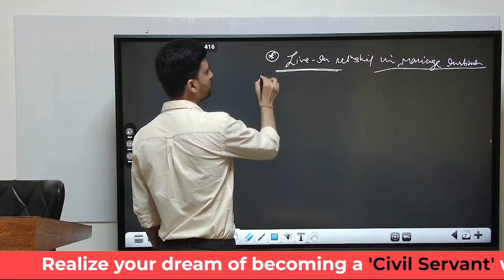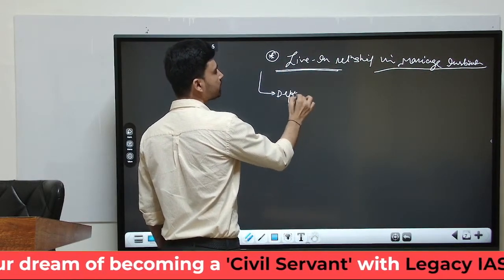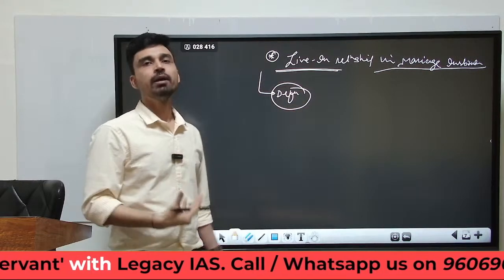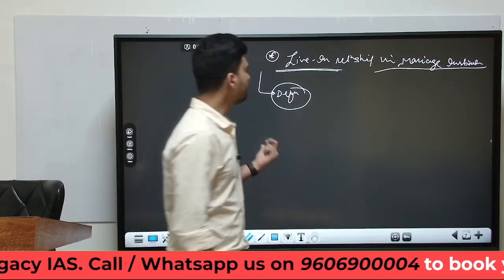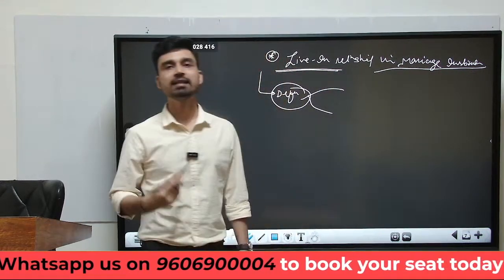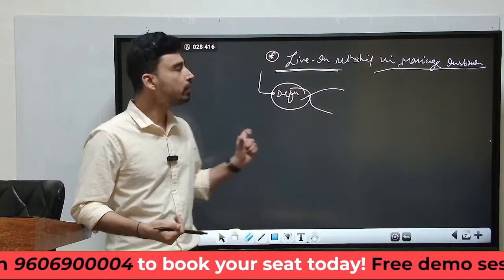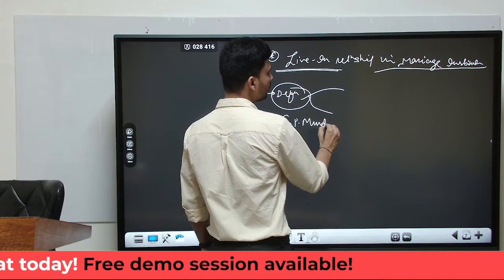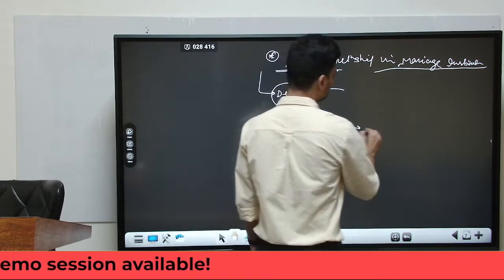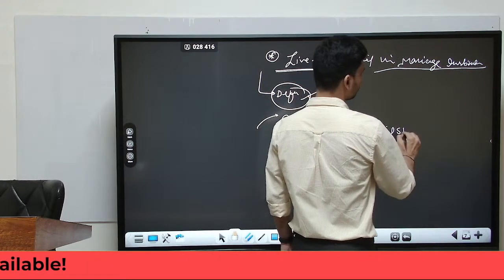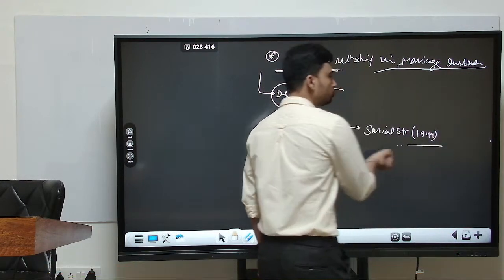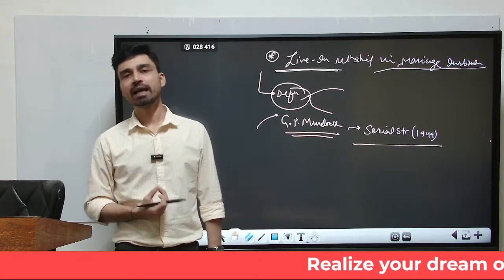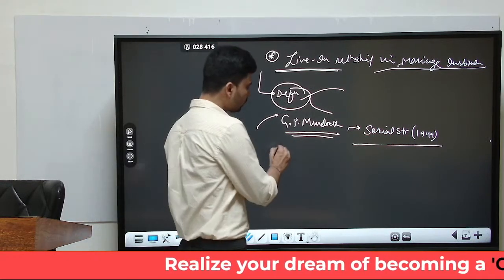So in this case, if we try to define a live-in relationship, anthropologists have defined it as a long-term relationship between a man and woman where they are living with each other in an emotionally and sexually intimate relationship. Now, if we try to equate it with the definition given by G.P. Murdock in his book Social Structure, written in 1949, Murdock has defined marriage as a relationship that develops due to union between a man and woman, where there are 3 important ingredients.